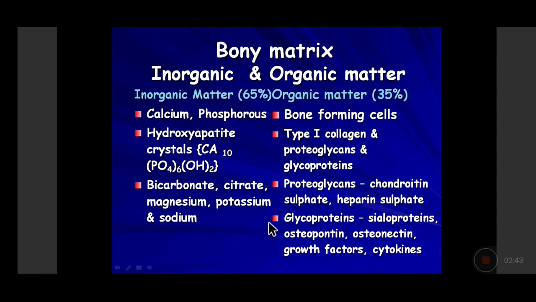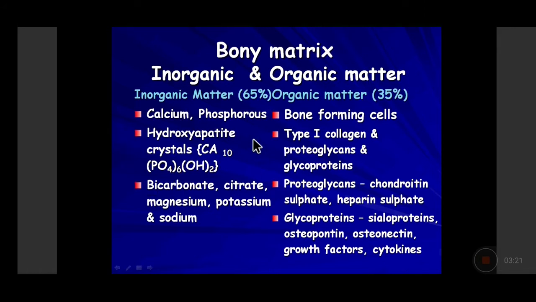Now, what is bony matrix formed of? The bone matrix has two components. It has the inorganic matter, which is the predominant component, forming roughly 65% of the entire bony matrix, and the organic matter, which forms 35% of the entire bony matrix. The inorganic matrix is the calcium and the phosphorus, predominantly. The other inorganic compounds which can be seen are bicarbonate, citrate, magnesium, potassium, and sodium in minor amounts. The predominant inorganic substances present are calcium and phosphorus.